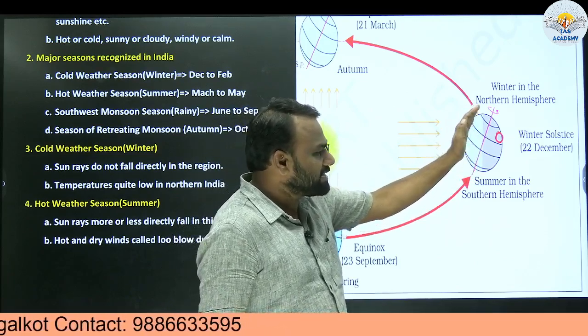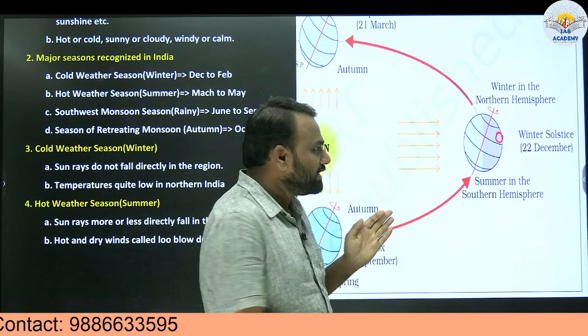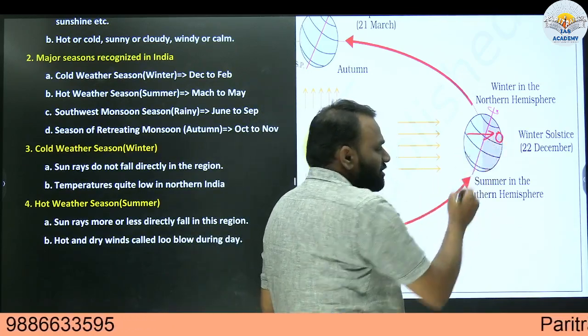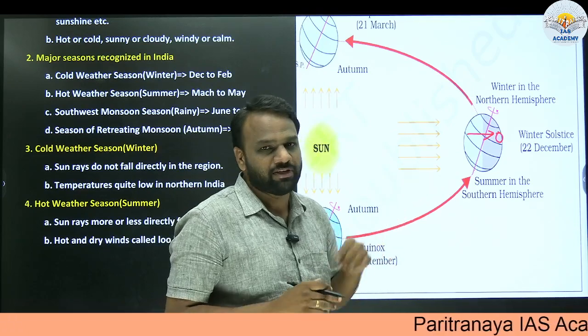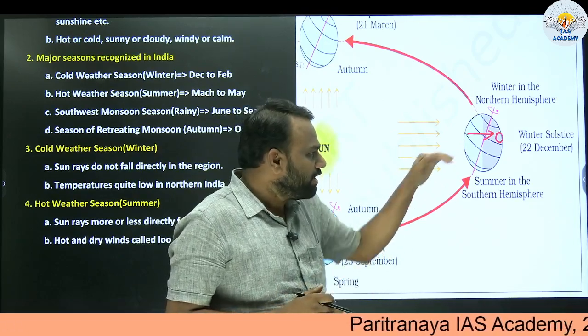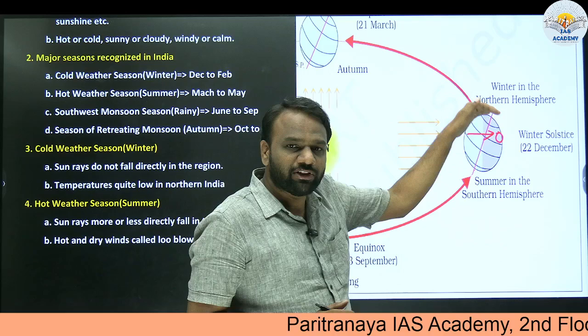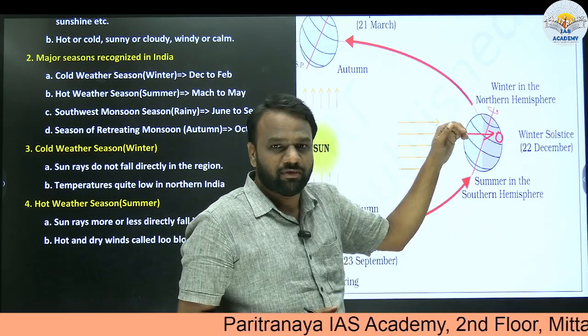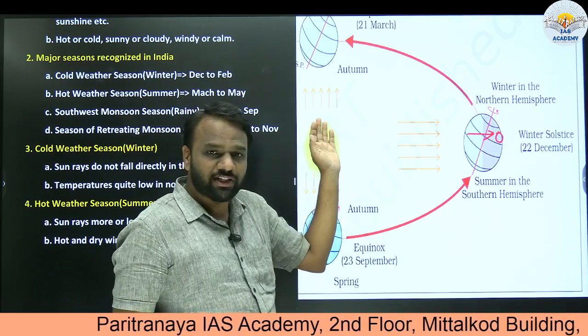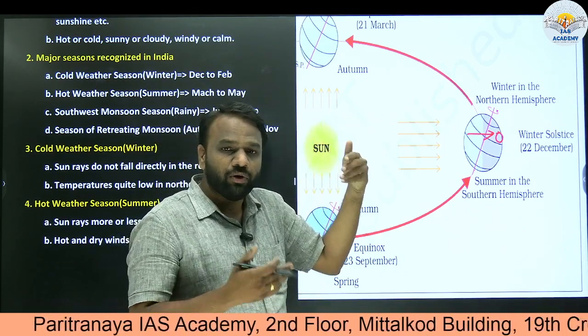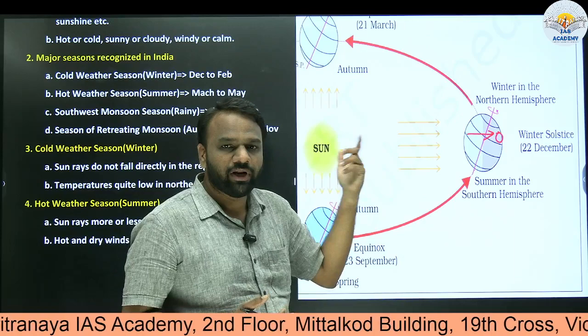So the amount of heat which the northern hemisphere receives is less in the month of December, whereas during summer solstice, we have seen that the northern hemisphere will receive more heat.